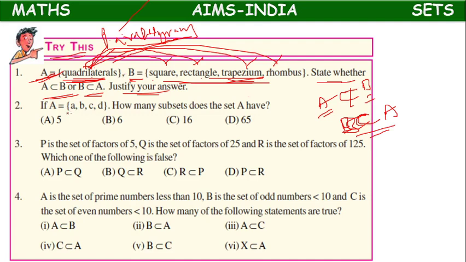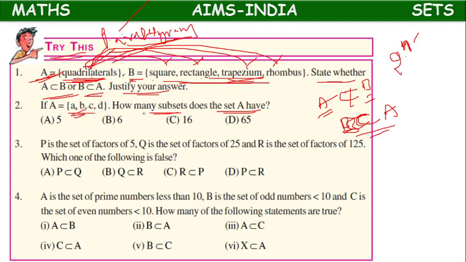Next. If A equal to {a, b, c, d}, how many subsets can set A have? For the number of subsets we have a formula, 2 power n, where n is the number of elements present in the set.